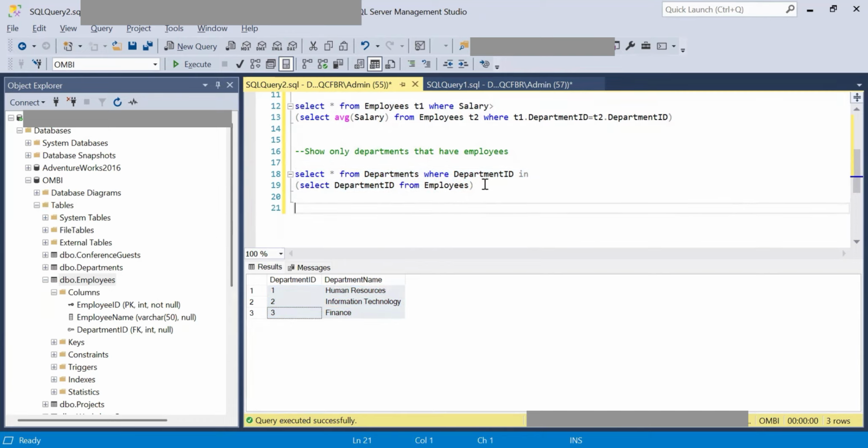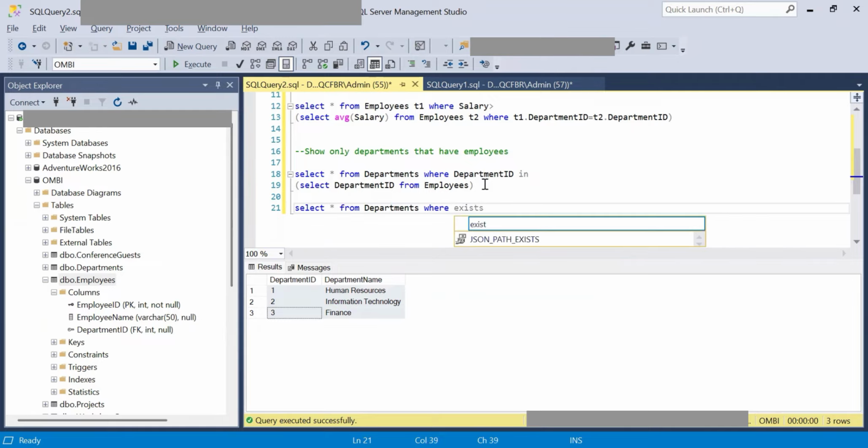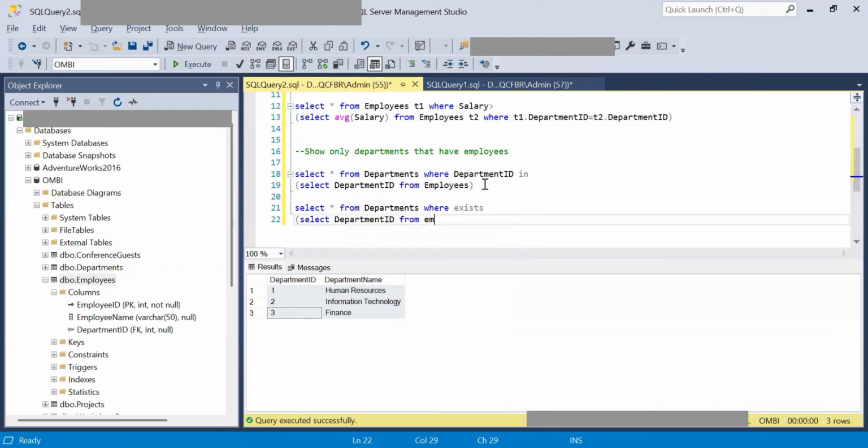Now let's take a look at the second method where we use something called an exists clause. So the query would go like select star from departments where exists select department ID from employees.